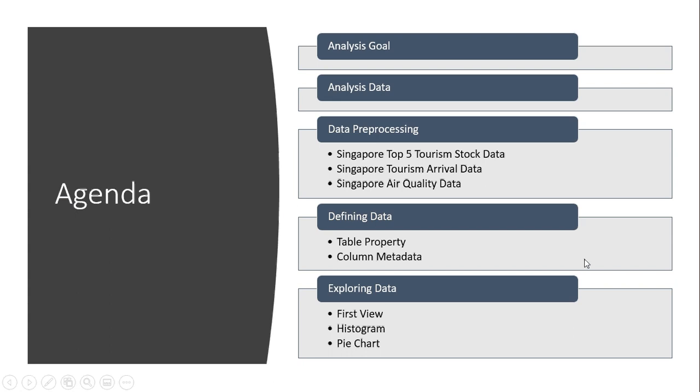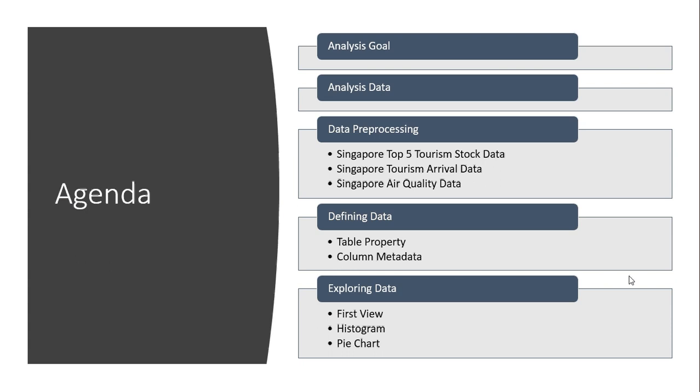For today's agenda, first, I'm going to state what is the analysis goal. Then I'll go through the analysis data. Third, I'll go through the data pre-processing that we have to do, which covers the three data sets: the Singapore top 5 tourism stock data, Singapore tourism arrival data, and Singapore air quality data.